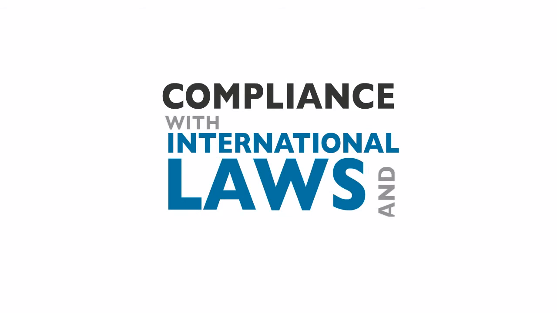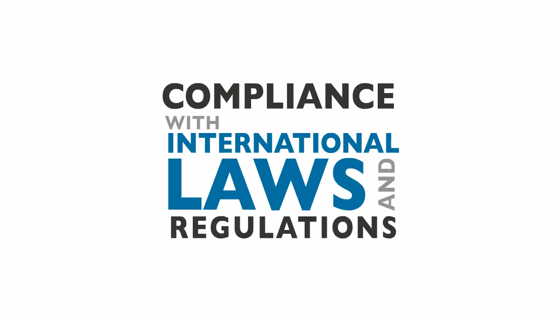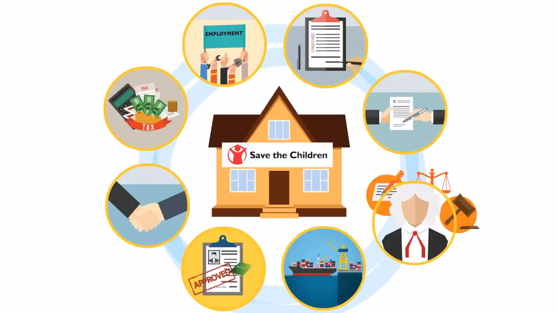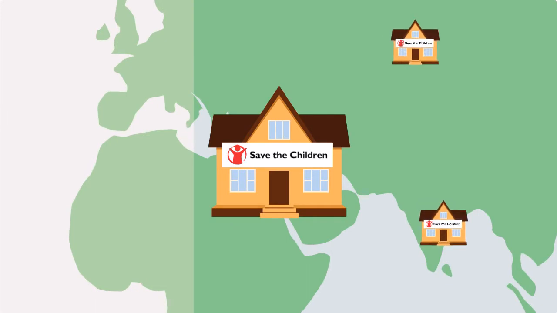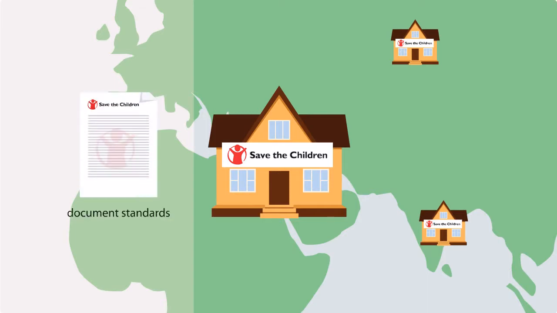Compliance with international laws and regulations is the second essential standard. This requires that country offices are aware of and compliant with international laws and regulations which Save the Children is obliged to fulfill and which are applicable to their operations, as outlined in Save the Children International's legal compliance policies.